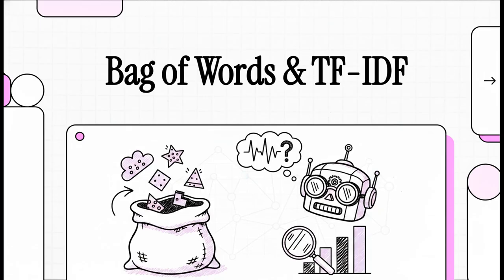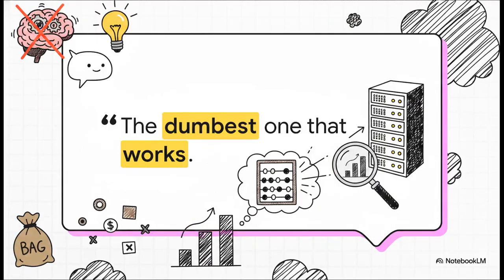Now, you might think modern AI is all about these massive, incomprehensibly complex neural networks, right? Well, today we're zooming in on a classic, old-school technique that just absolutely refuses to step down. Okay, let's dive into this.